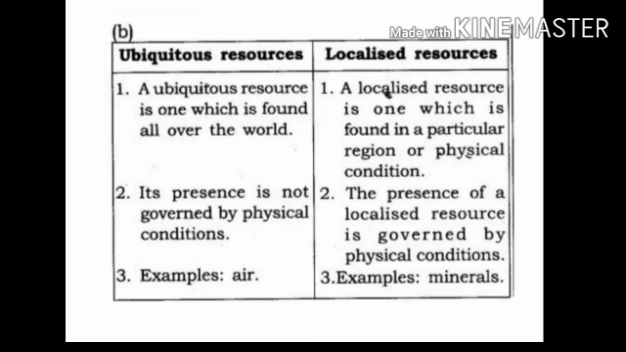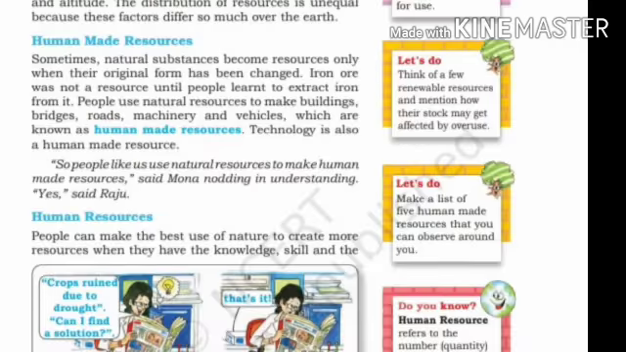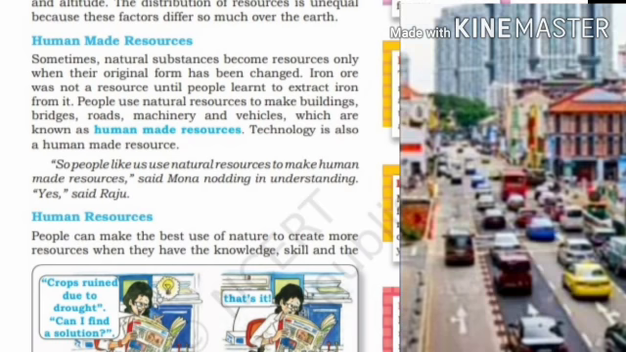Next topic is human made resources. When a natural resource undergoes a drastic change by human intervention, it becomes a human made resource. For example, iron ore is processed to make steel. Hence, steel is a man-made resource. Buildings, bridges, roads, machinery, and vehicles are examples of human-made resources.